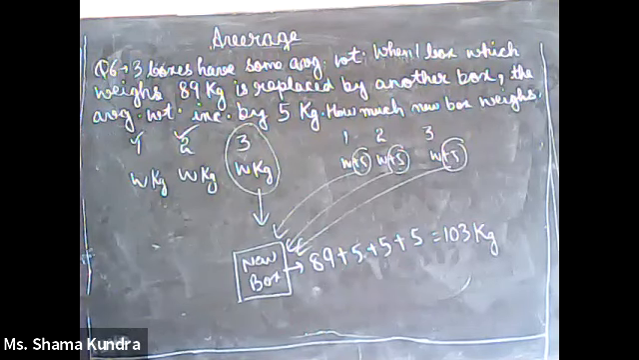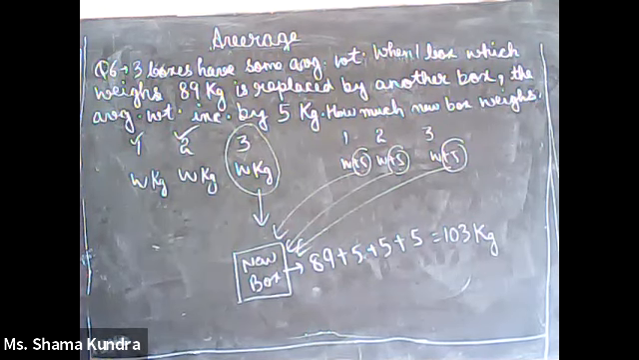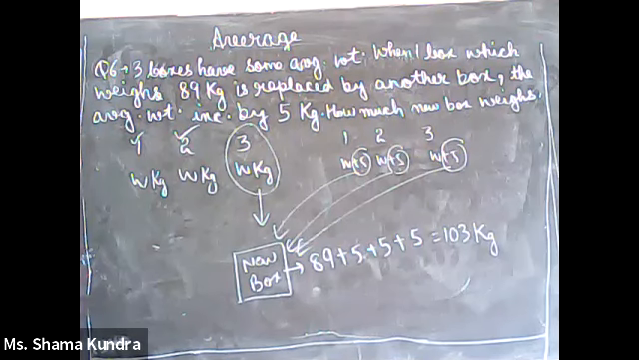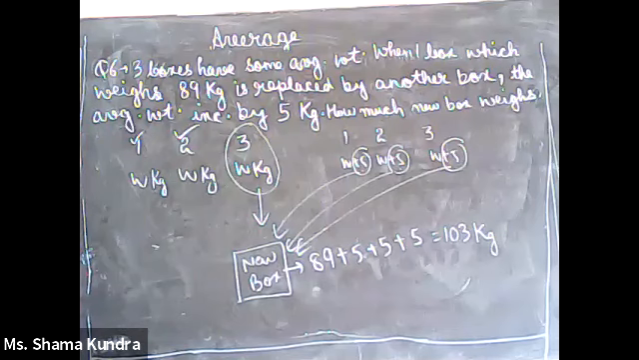Now let us assume there are 3 boxes: box 1, box 2, box 3. The average weight of these three boxes is W kg. So the individual boxes will weigh W kg, W kg and W kg. Now suppose we take another three boxes 1, 2 and 3 and their average weight is W plus 5 kg. What would be the individual weights? W plus 5 kg, W plus 5 kg, W plus 5 kg.